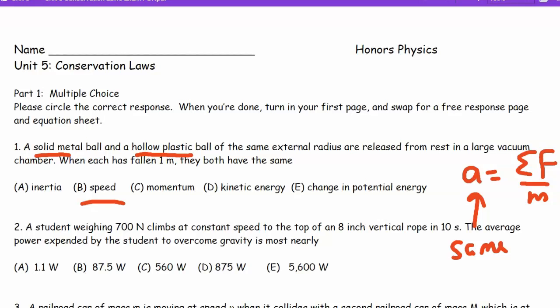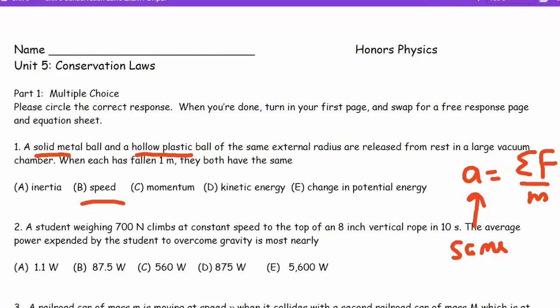Because a equals F net over m. So the net force is just the weight, and the mass. What is the force on a falling ball? When you've got a falling ball, it's just mg. Mg is the force on the ball. Well, I divided by m because I plugged it into Newton's formula. What's the net force on the ball? It's mg. What is the ball's mass? m. And I realized with them being on the top and the bottom, mass is not a factor. It cancels out.